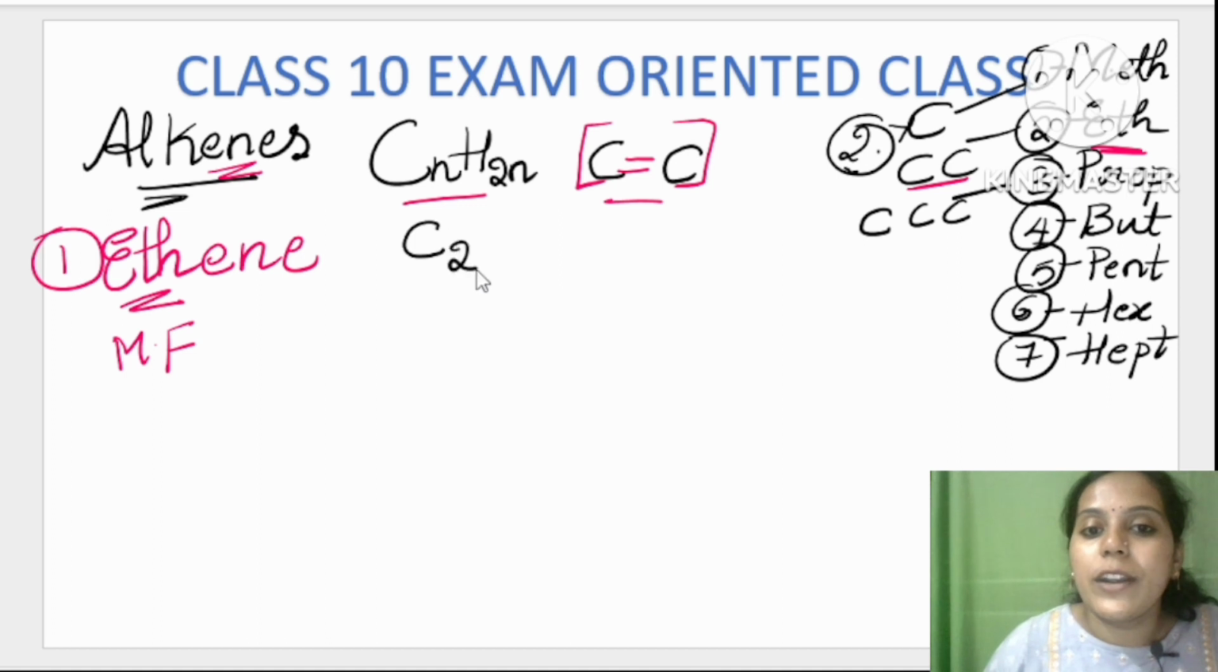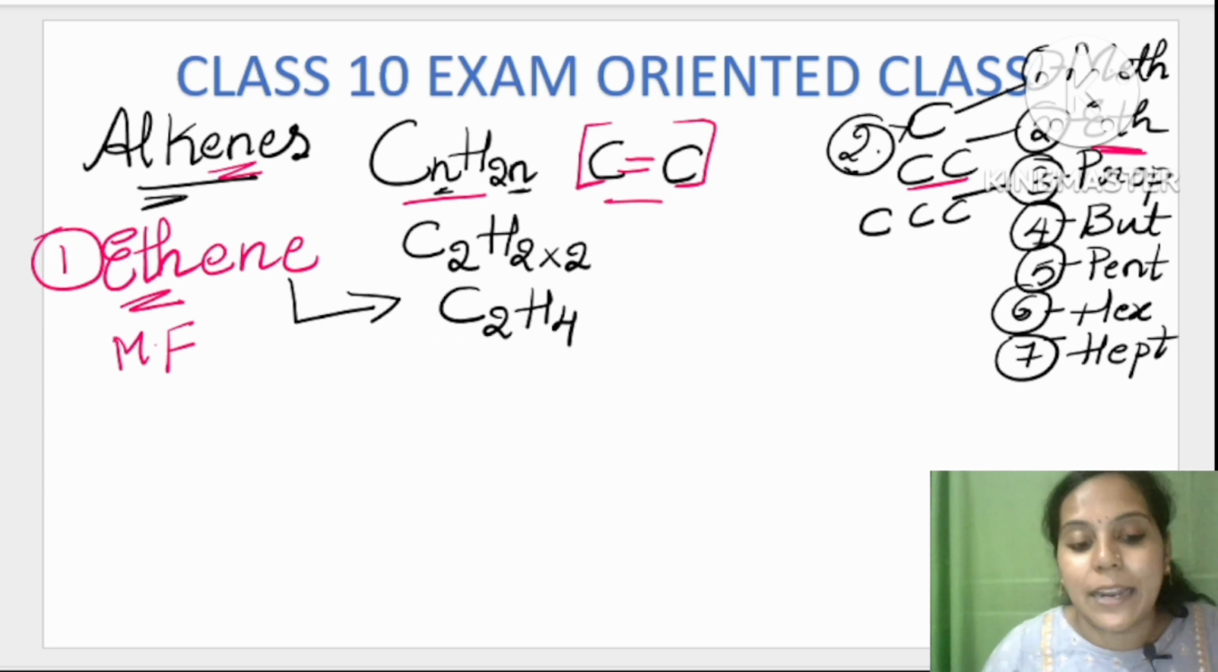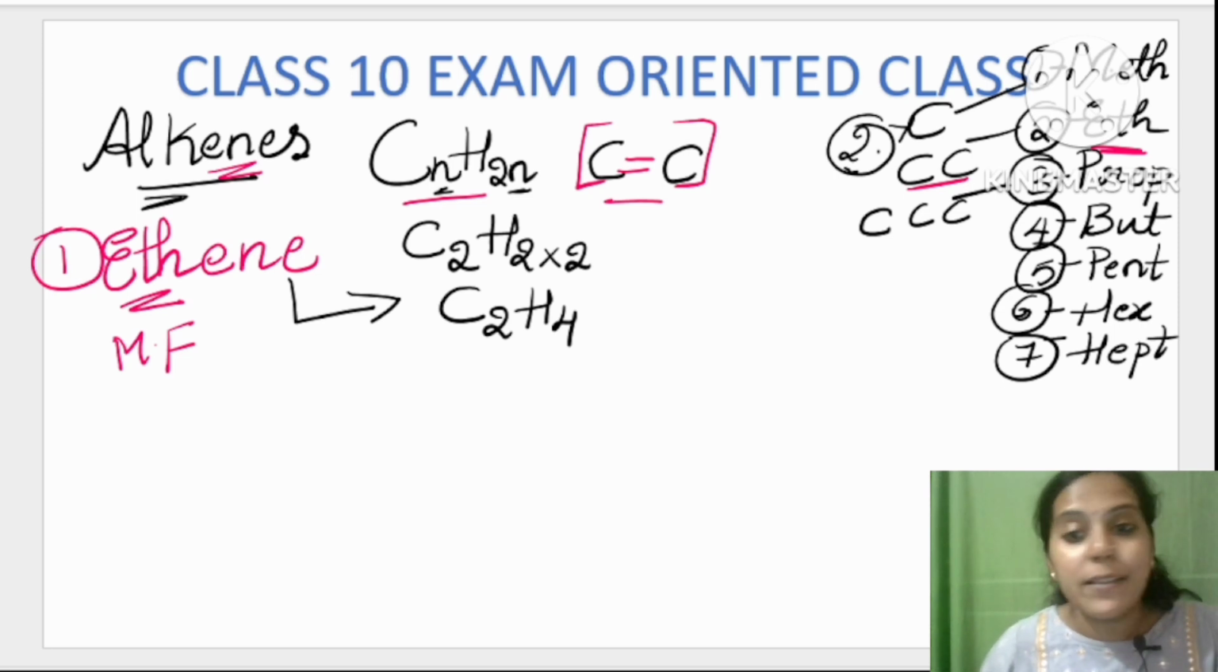So it is C2. Wherever there is n, what will you do? You put 2. Very simple. C2H2n, you make it C2H2 into 2. So it will become C2H4. So C2H4 is the molecular formula of ethene. What is the molecular formula of ethene? The molecular formula of ethene is C2H4. Very simple, my dear students.